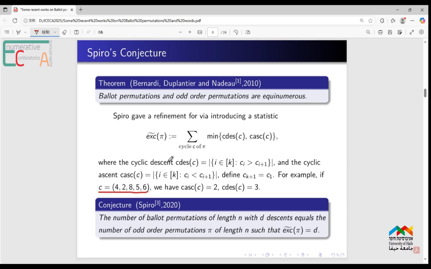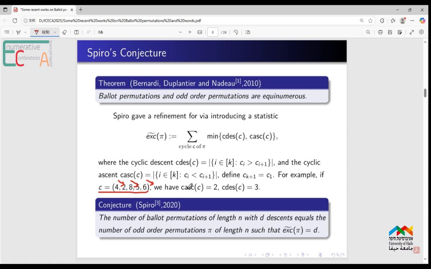The cyclic descent is the number of descents in this cycle: 4, 2, and 8, 5, and 6, 4 is cyclic, since the 4 is also after the 6. So the cyclic descent of this cycle is 3.